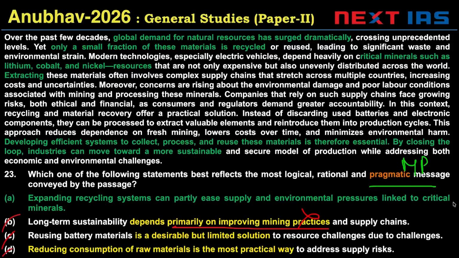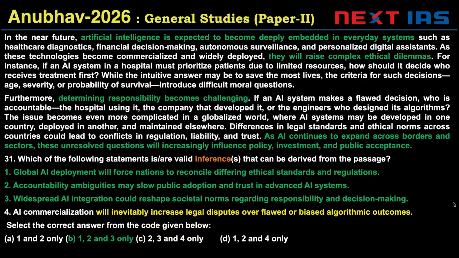A is the right answer. Expanding recycling systems can partly ease supply and environmental pressures. This can partly happen. So A is the correct answer. Overall, I would say so far the questions, apart from the one question that I mentioned, have been easy. Let's take a look at